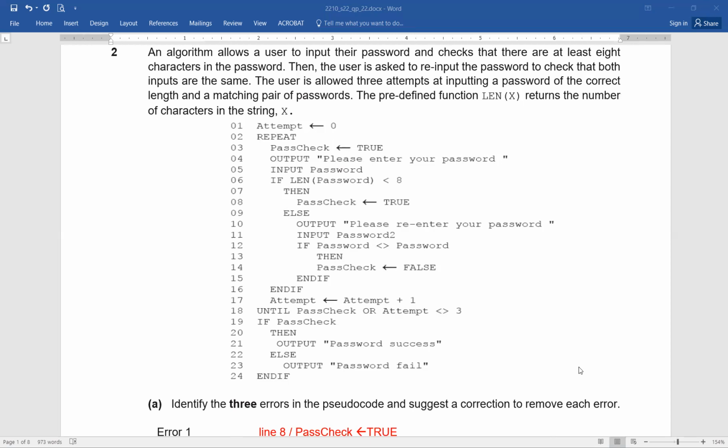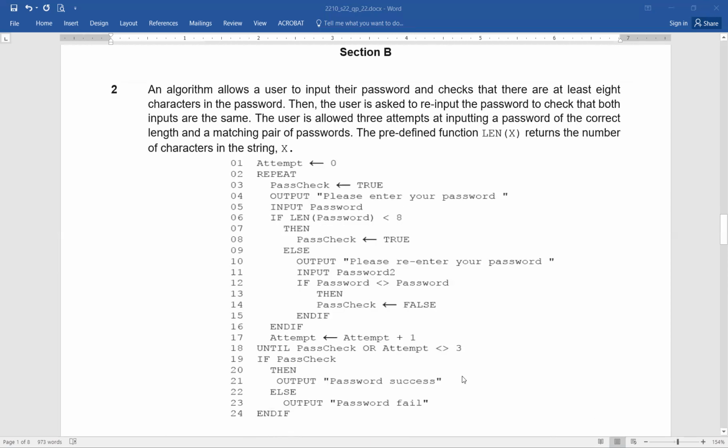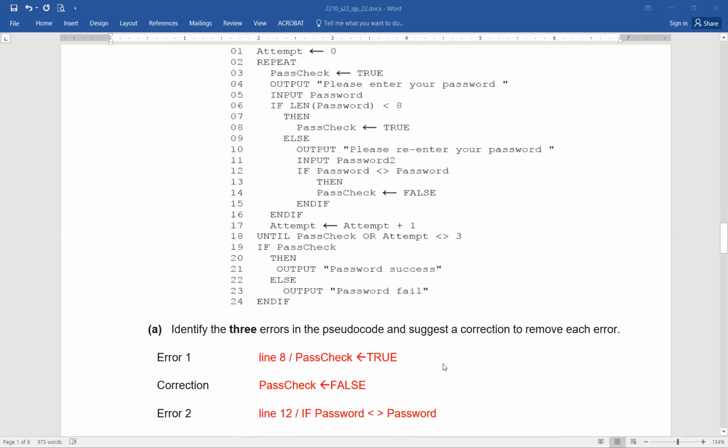Okay, now, are you able to identify the first error? Okay, now let's see whether our answers are matching or not. Have you identified a few errors? Okay, now let's see. The first error is in line number 8.